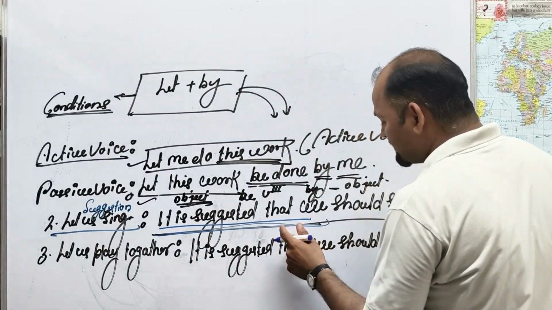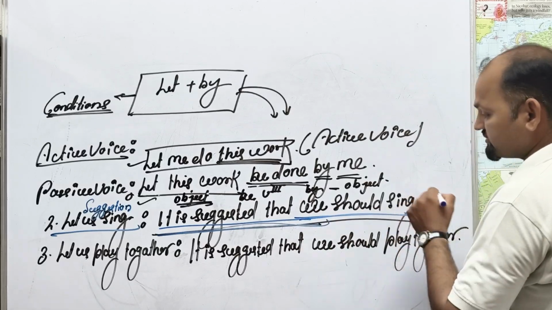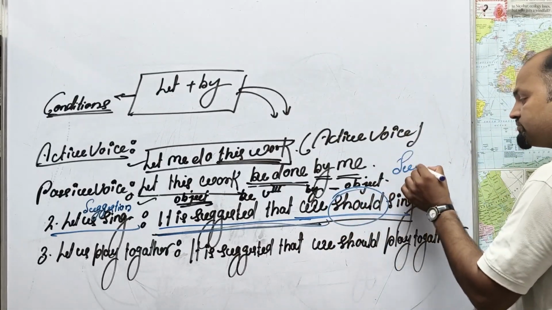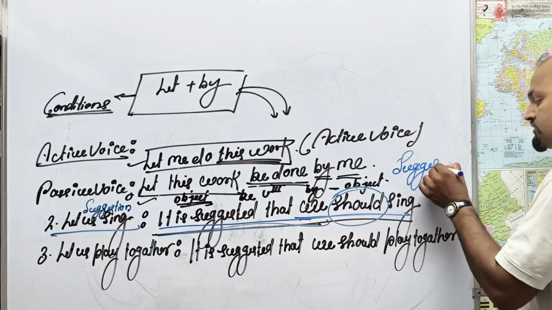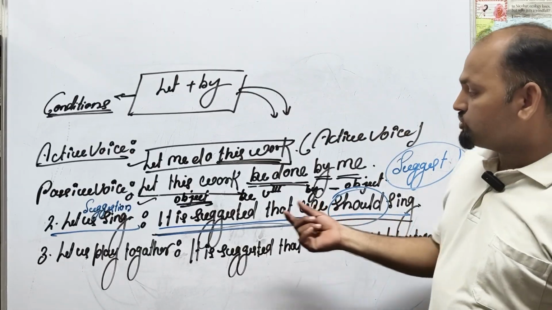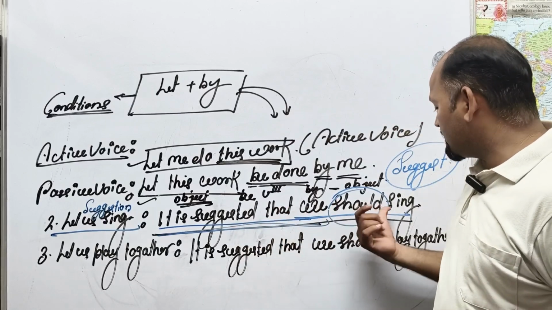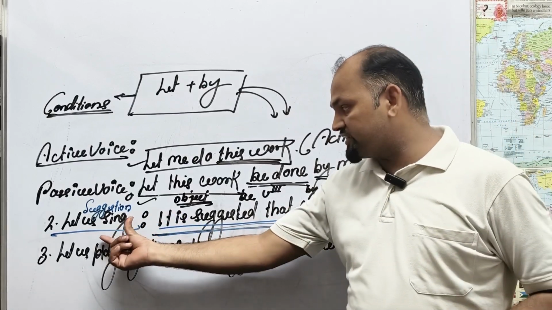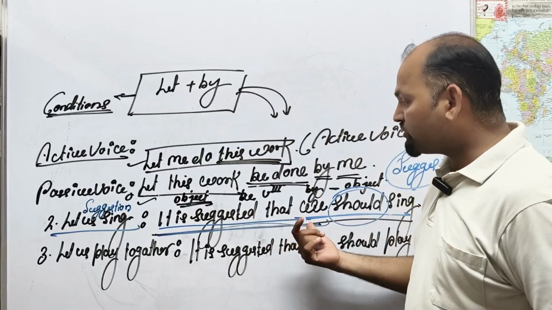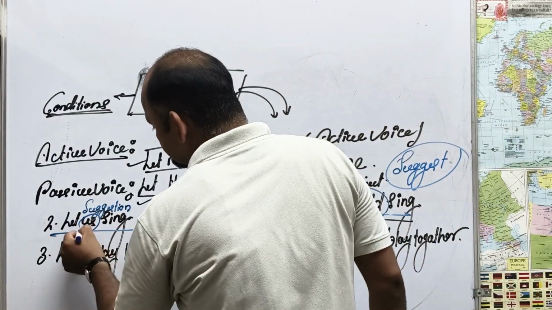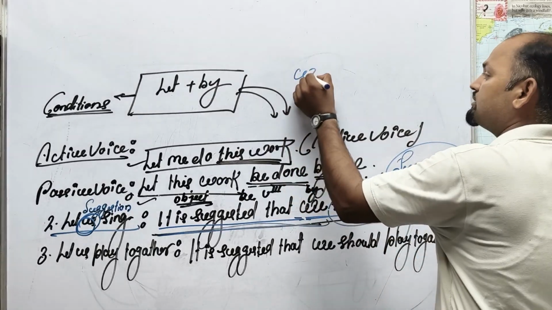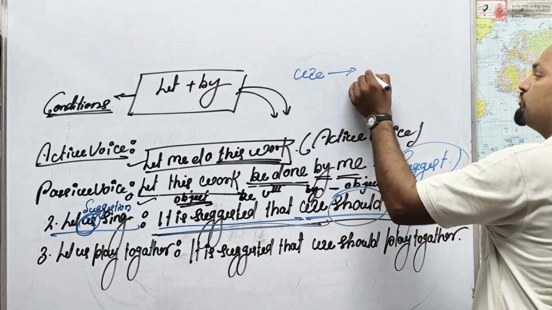What is it that is suggested? We should sing. Should, why? Because this is for suggestion. So it is suggested that we should sing. Why we? Because there is us. Here, we, objective case, we can say us.